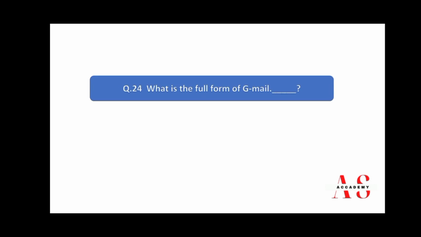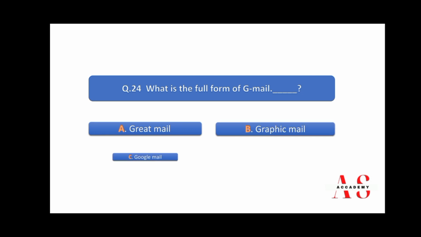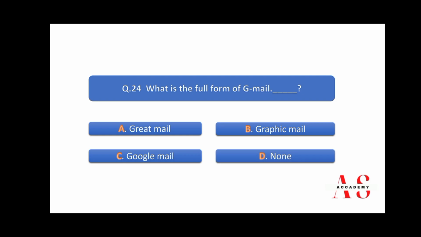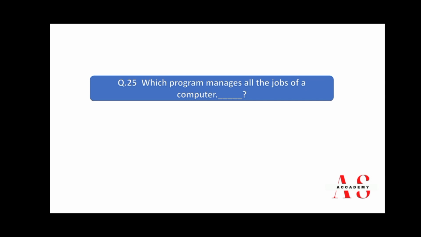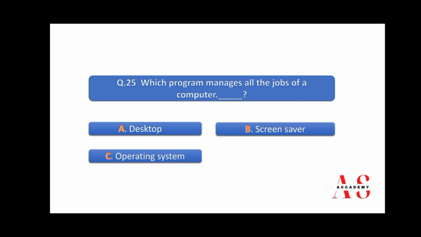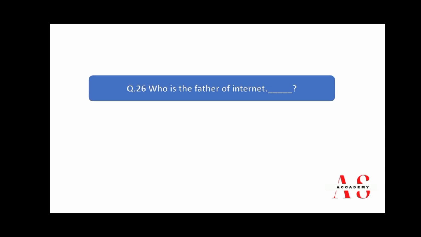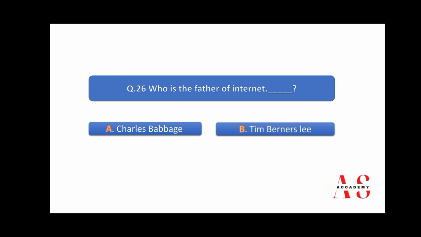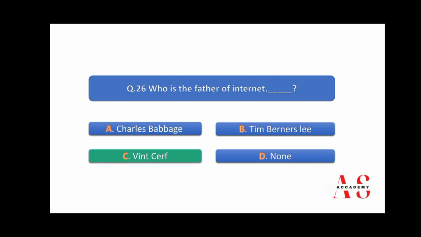What is the full form of Gmail? A is Great Mail, B. Graphic Mail, C. Google Mail, D. None. Right answer is C. Which program manage all the jobs of a computer? Desktop, screensaver, operating system, and none. So right answer is C. Who is the father of internet? Charles Babbage, Tim Berners-Lee, Vint Cerf, and D is none. So right answer is C.